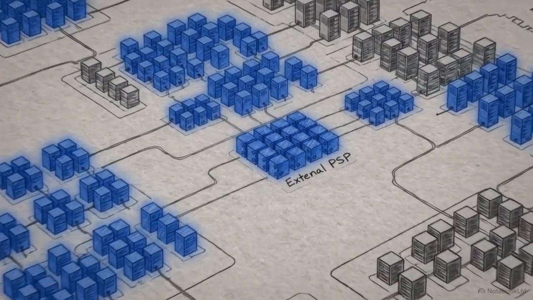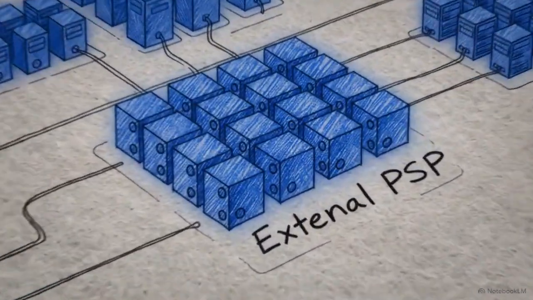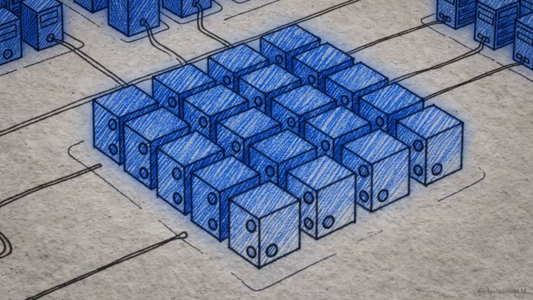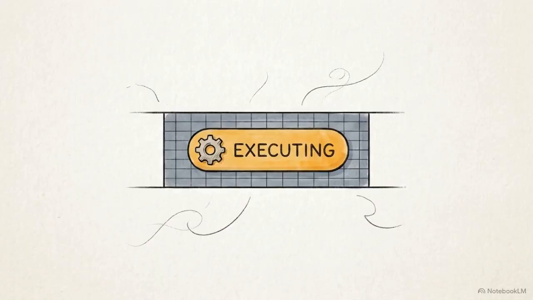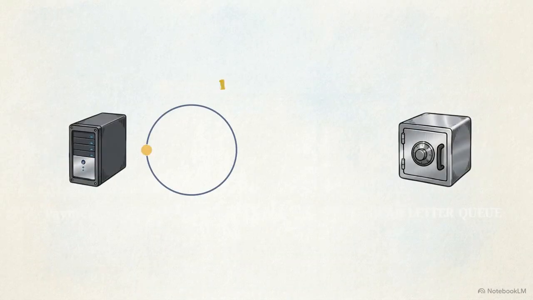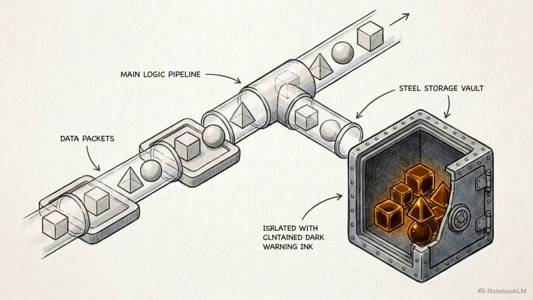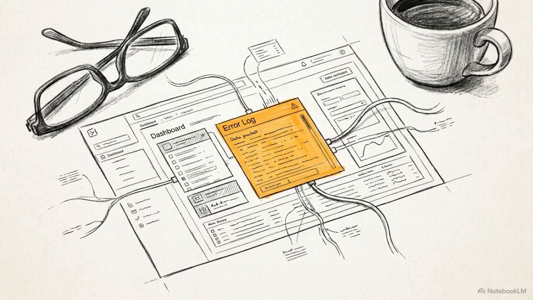Consider a scenario where the external PSP goes entirely dark and the webhook confirming the payment never arrives. Inside our database, that payment order becomes indefinitely suspended in an executing state. The exponential backoff retries continue attempting to poll the PSP for a status, eventually reaching their maximum threshold and failing out. We divert these permanently failed messages to a dead letter queue. The dead letter queue prevents unresolvable messages from indefinitely blocking the main processing pipeline. It safely quarantines the data so an engineering team can manually triage the failure.